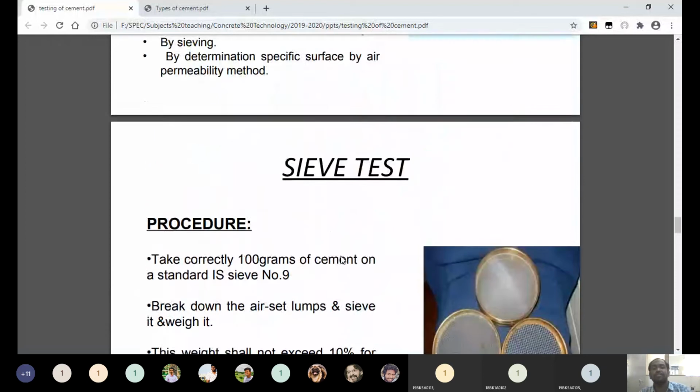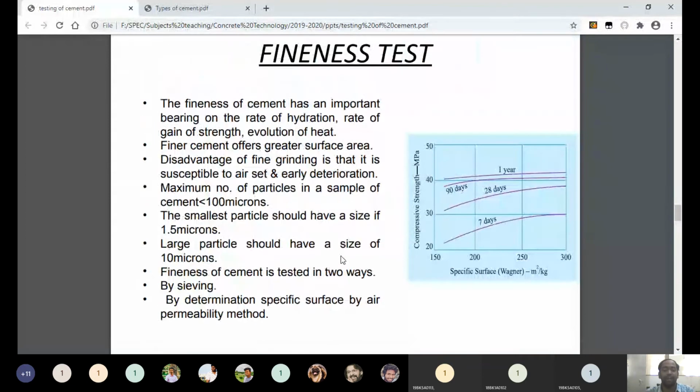This is the sieve test. By using the sieve test, we can measure the fineness of cement. Not only by the sieve test, but also by the permeability method. You can see the last point: determination of specific surface by the air permeability method. By using the air permeability method also, we can measure the fineness of cement.